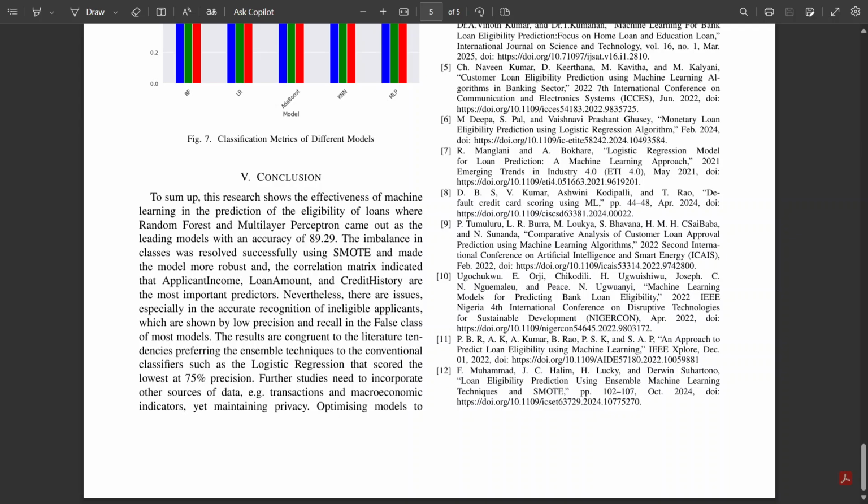This study provides a solid foundation for companies like Dream Housing Finance to automate their loan approval process. By using data driven methods, they can improve efficiency and reduce risks. For the future, we could explore including more data like transaction history and also focus on making sure the models are fair and ethical, which will ensure they don't discriminate against certain groups.